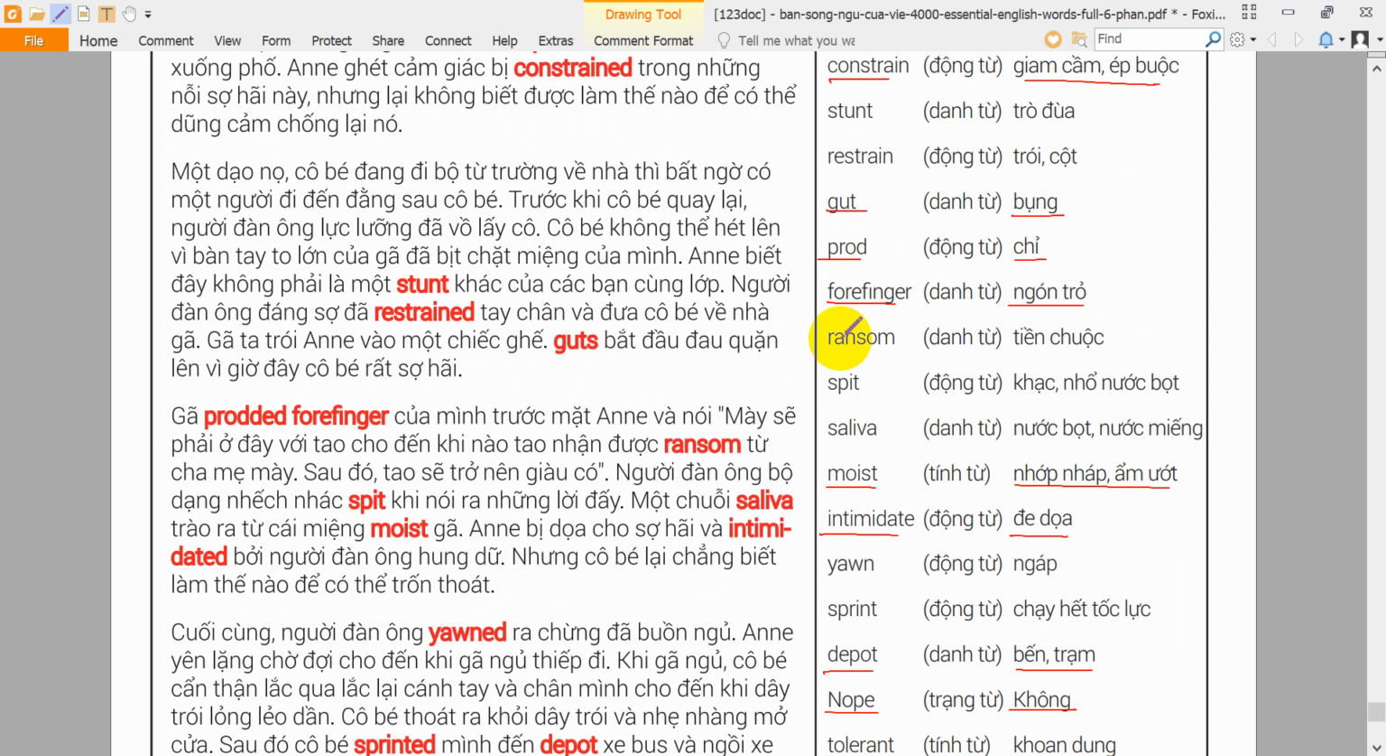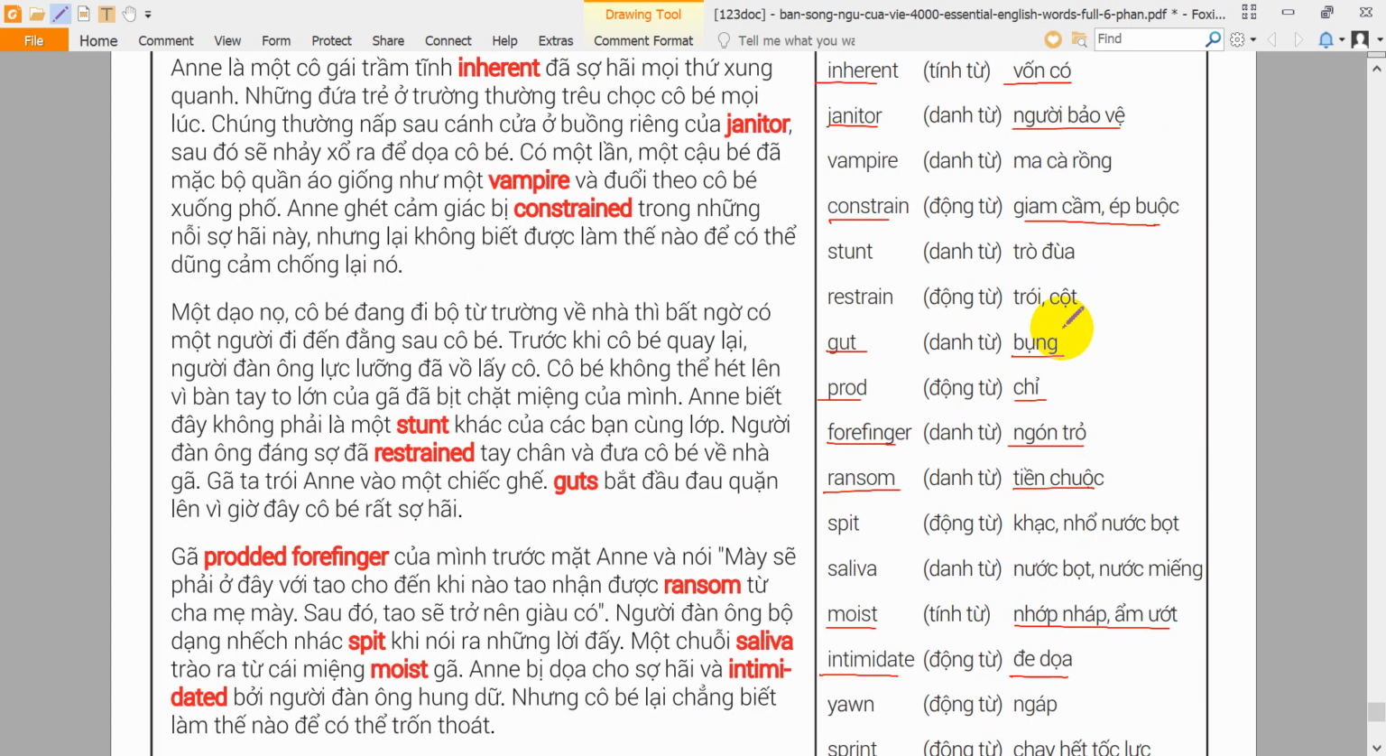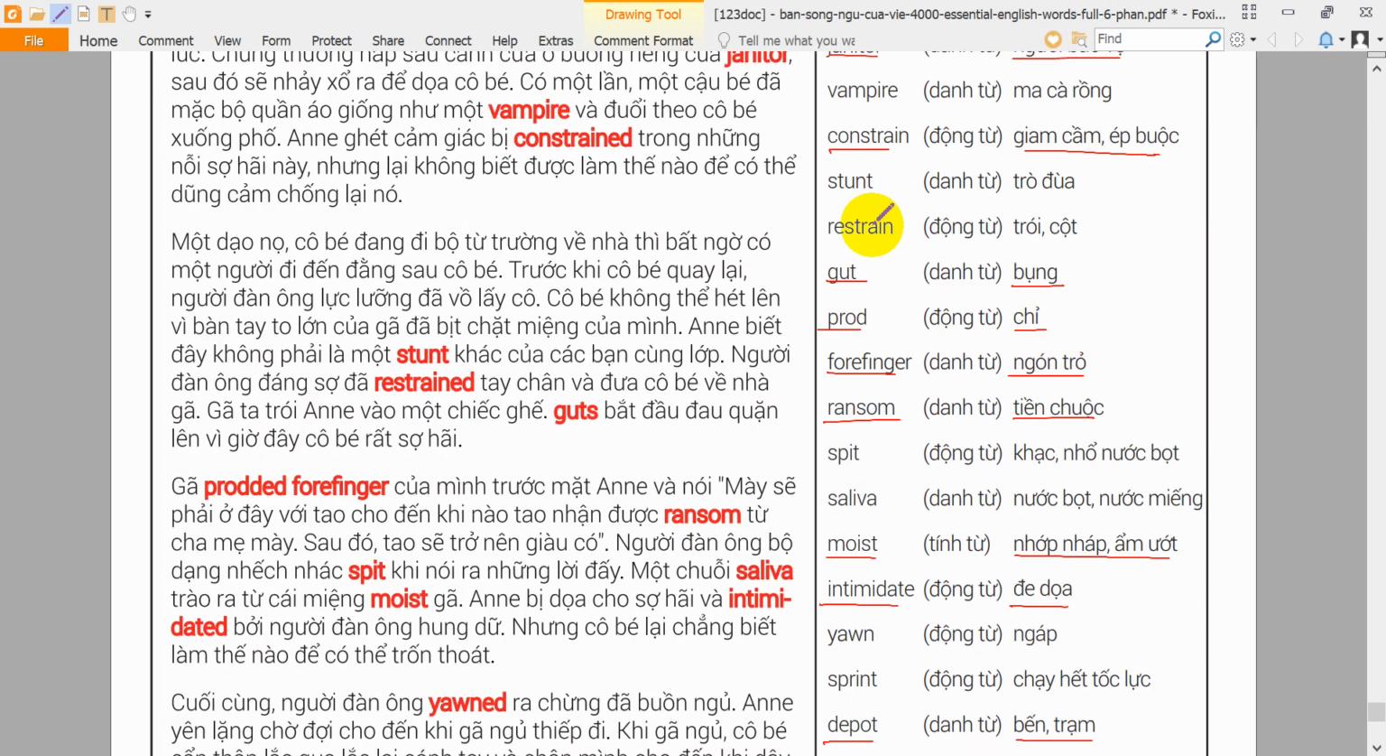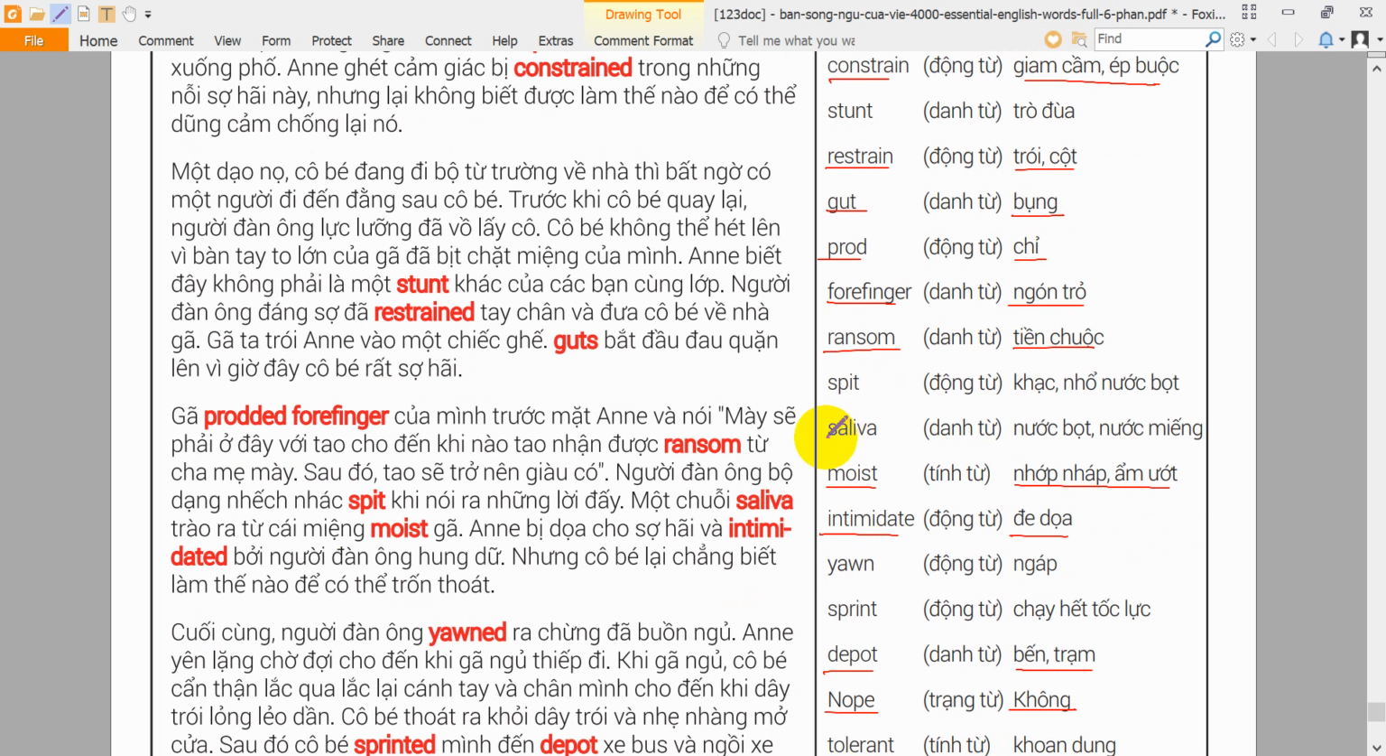Ransom. A ransom is a sum of money paid to a kidnapper to set the person free. He kidnapped the prince and demanded $1 million as ransom. Restrain. To restrain someone or something means to use physical strength to stop them. Mike restrained Alan from reaching the door. Saliva. Saliva is the watery liquid in people's mouths that helps in digestion. The baby could not keep the saliva from dripping out of its mouth.